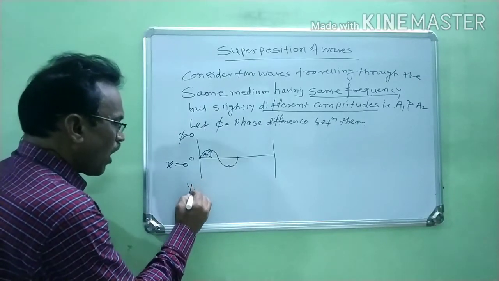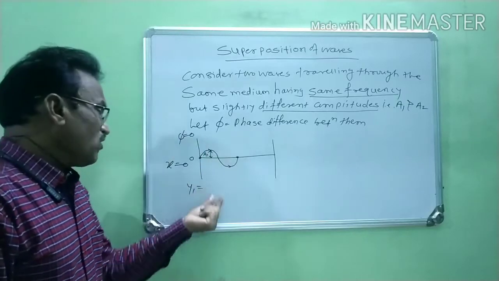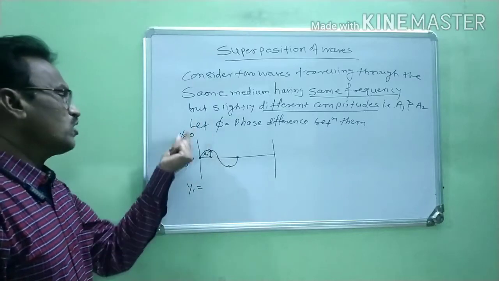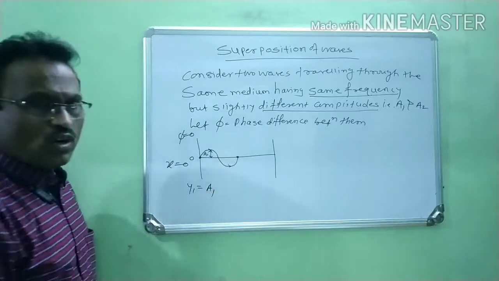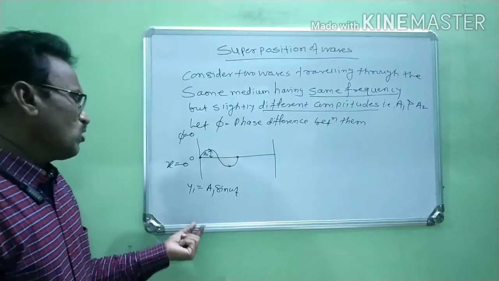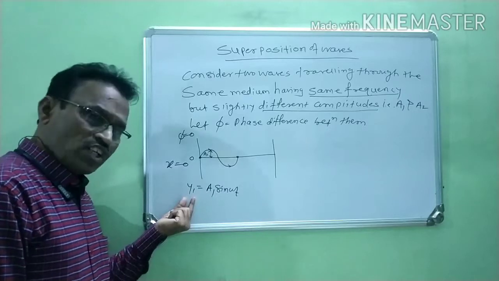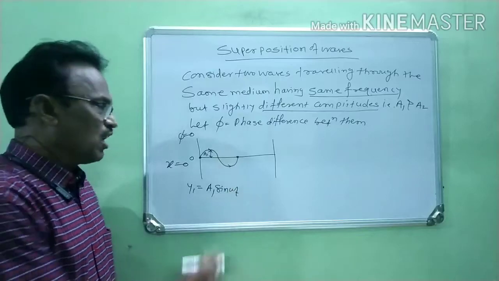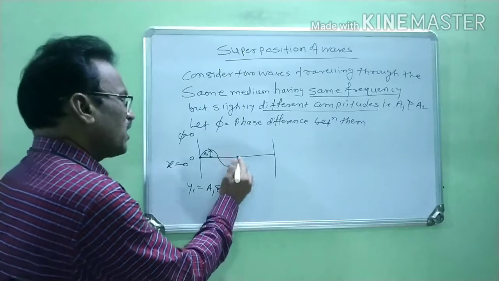Therefore, we consider y1 is the displacement of first wave, and as x equal to 0 and phi is 0, meaning the phase difference for the first wave is 0, this y1 is always equal to amplitude A1 sine omega t, right? In this way, we write down the equation of first wave. The equation of first wave is y1, the displacement for the first wave, which is always equal to A1 sine omega t.